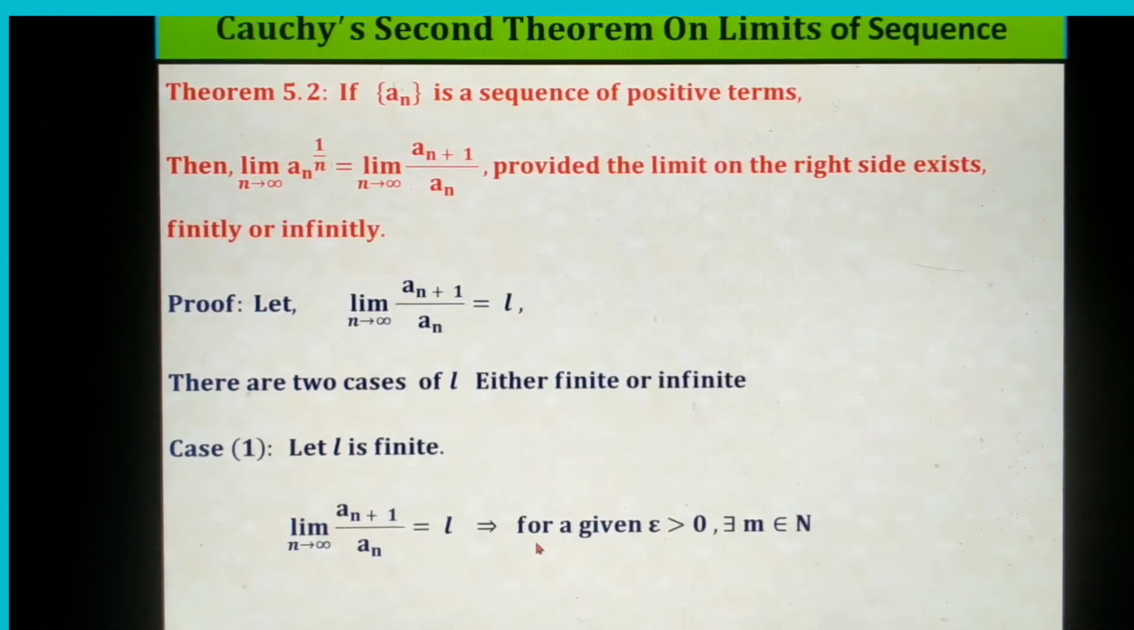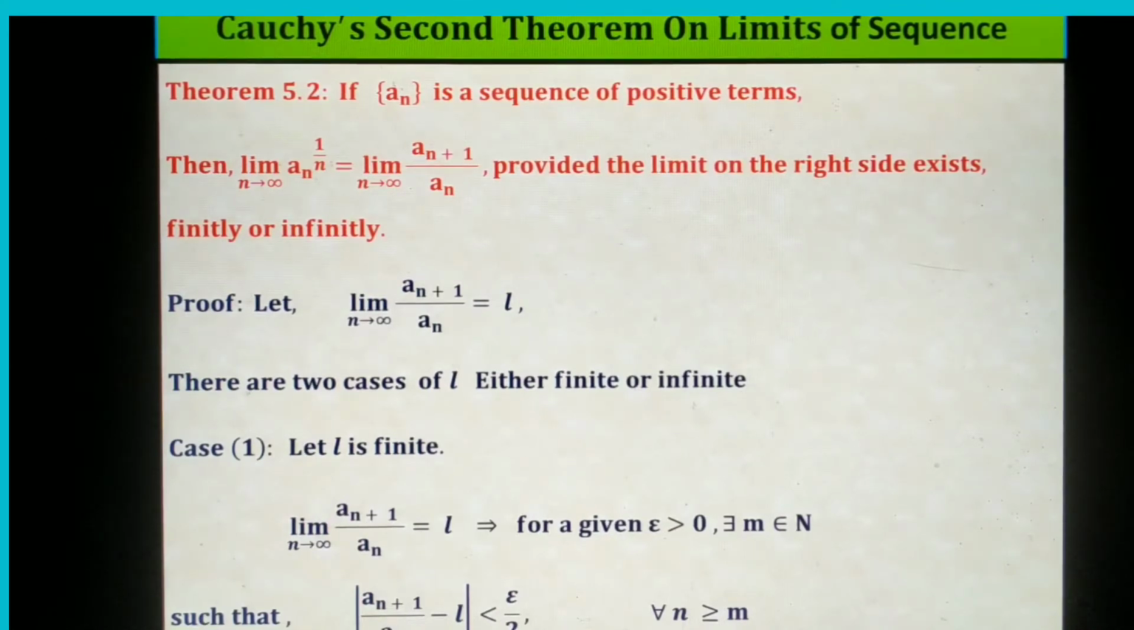Apply the definition of a limit: for a given epsilon greater than 0, however small, there exists a natural number m such that, converting the symbolic definition into modulus form, modulus of a_(n+1) by a_n minus L is less than epsilon by 2 for every n greater than or equal to m. Now I have to take advantage of this modulus. For example, if mod x is less than 1, it means that x is in between 1 and minus 1.